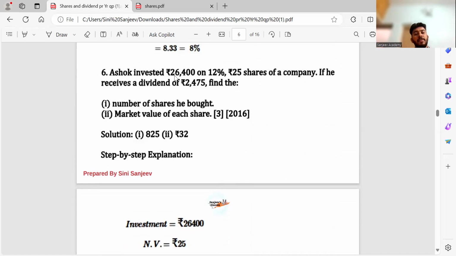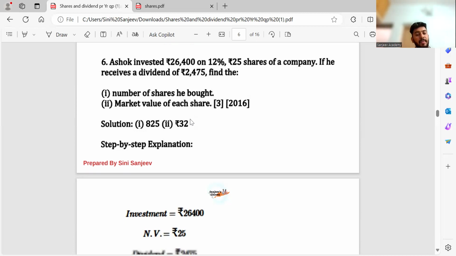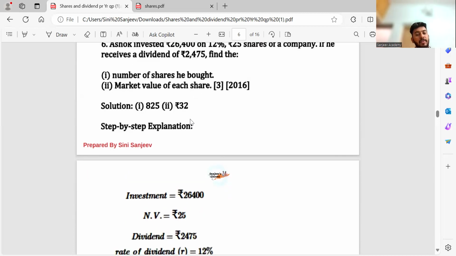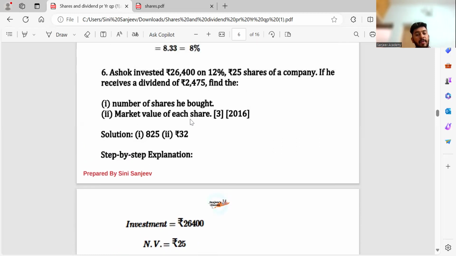Ashok invested rupees 26,400 in 12%, 25 rupees shares of the company. If he received a dividend of 2,475. So just remember the Pepsi example which I already told you. Find the number of shares he bought and the market value of each share. Correct? So the investment is how much? 26,400. What is the market value? That is not given. The nominal face value is how much? 25 rupees. Dividend also you got.